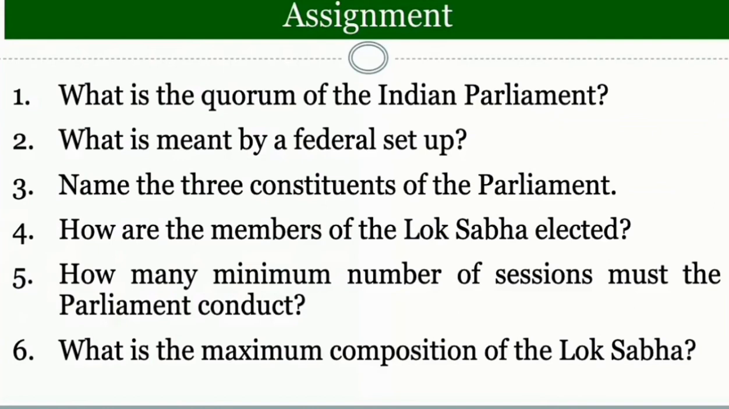How are the members of the Lok Sabha elected? They are directly elected by the people. Those who have attained the age of 18 years or above can vote, provided they are not otherwise disqualified. This phenomenon is known as universal adult franchise. This whole process is known as universal adult franchise.